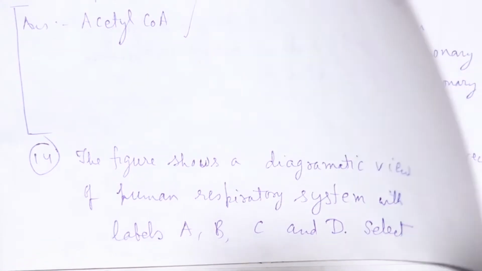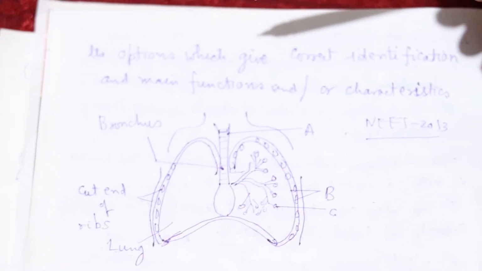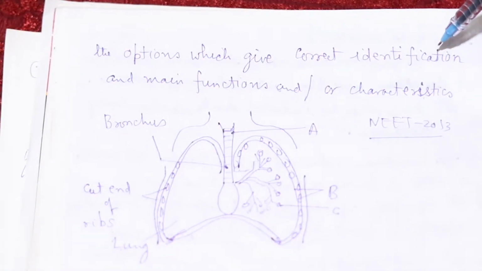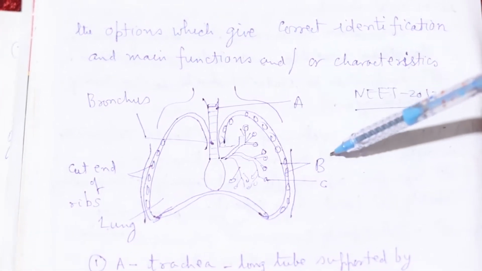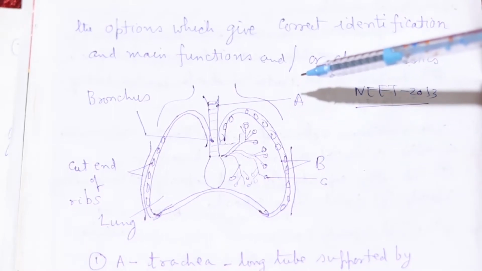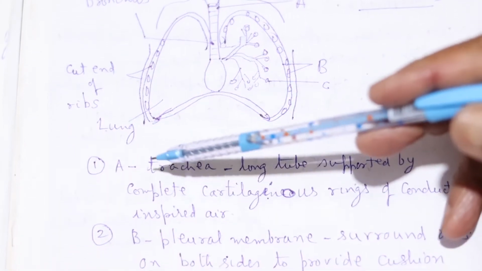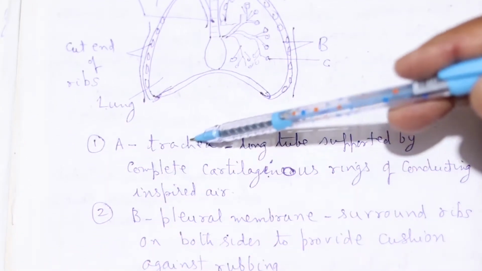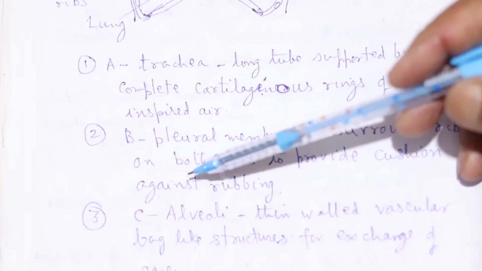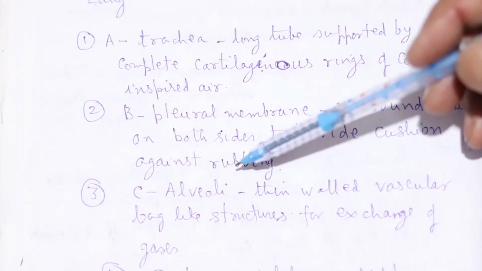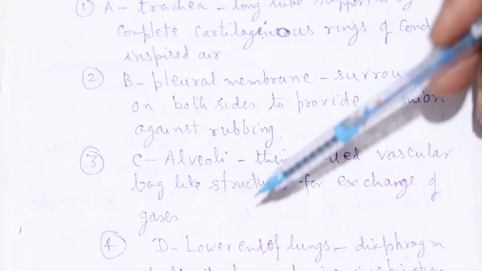Okay, the figure shows the diagrammatic view of the human respiratory system with labels A, B, C, D. This is the figure here. Select the correct option which gives the correct identification and main function or characteristics. So here numbers 1, 2, 3, 4 are given. Options are here. So the answer will be 3. That is, C will be alveoli, thin-walled vascular bag-like structures for exchange of the gases.